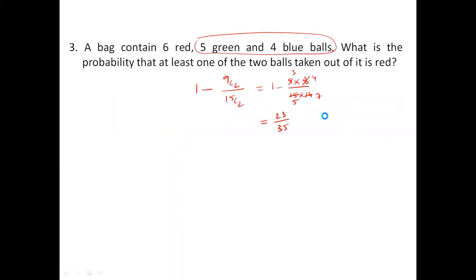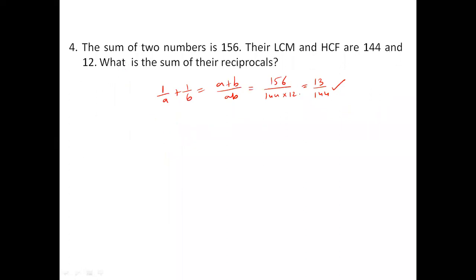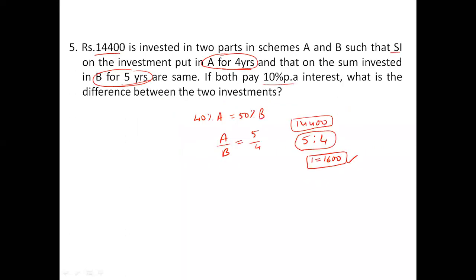This is also a very straightforward question, and this too. Here he is only asking whether you know that the product of two numbers equals the product of their LCM and HCF. That rule is known or not, he is asking you. And this is also a straightforward question where you simply understand they are in the 5:4 ratio, total 9 parts. 144 divided by 9 parts is 16, so each part is 1600. The difference is also 1 part, so 1600 is the difference. No need of any other calculation.